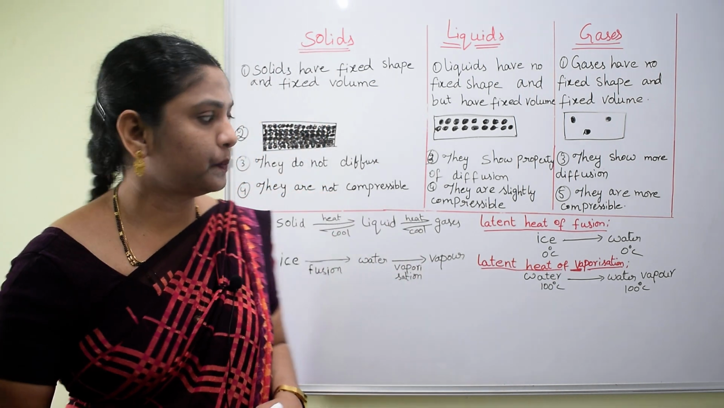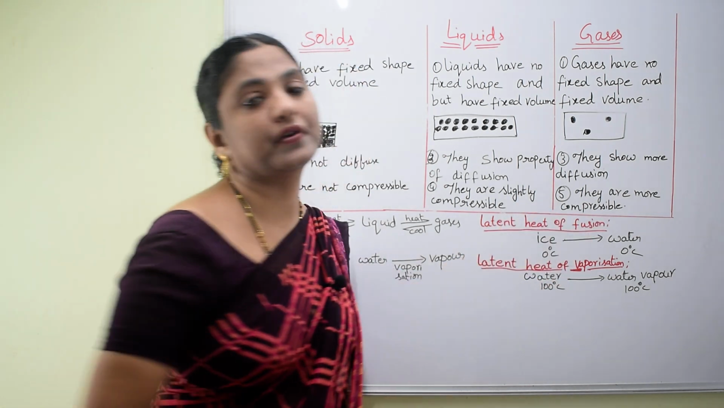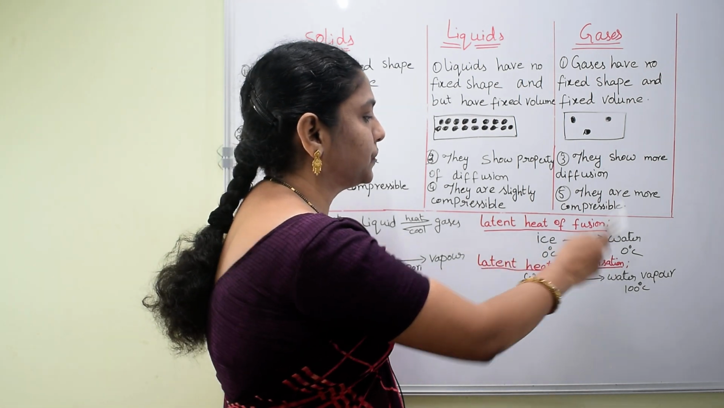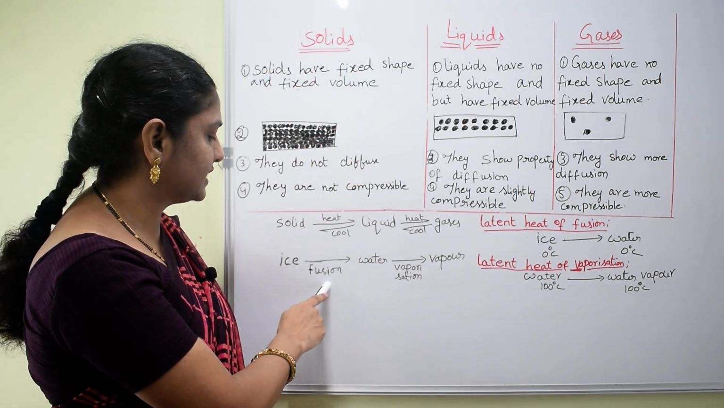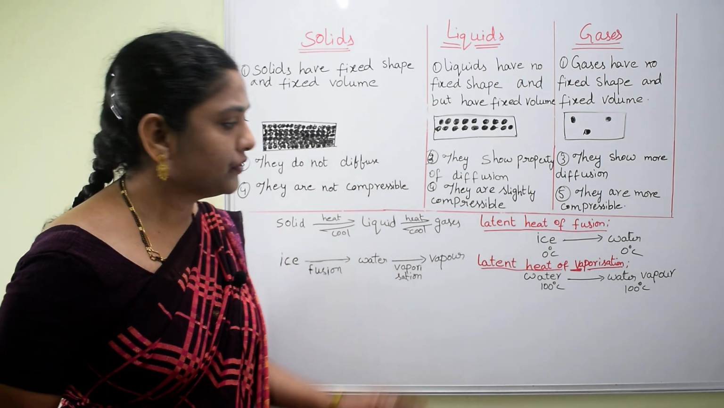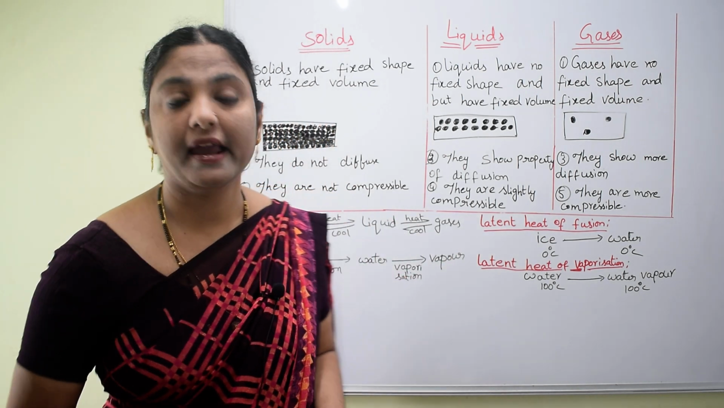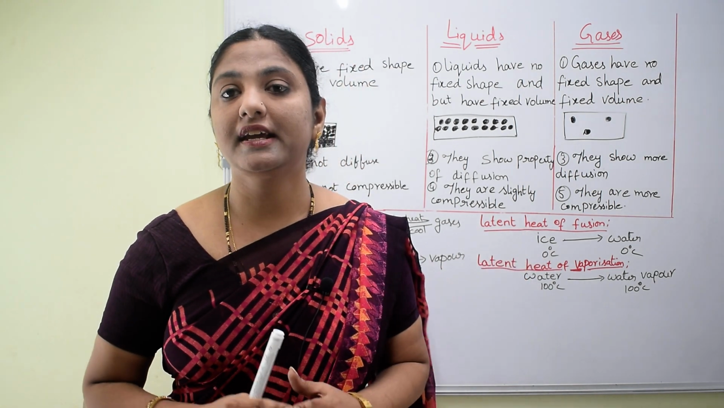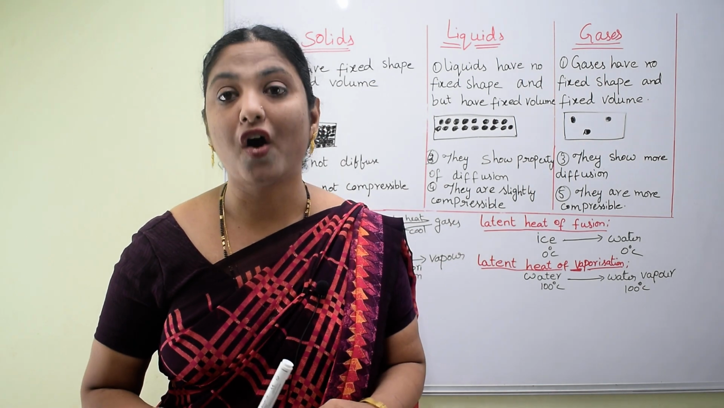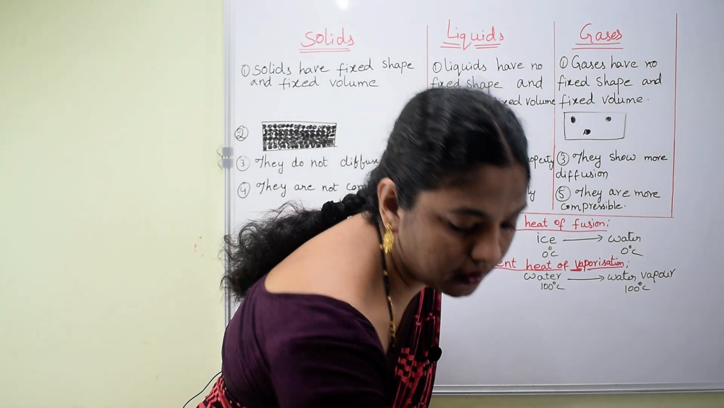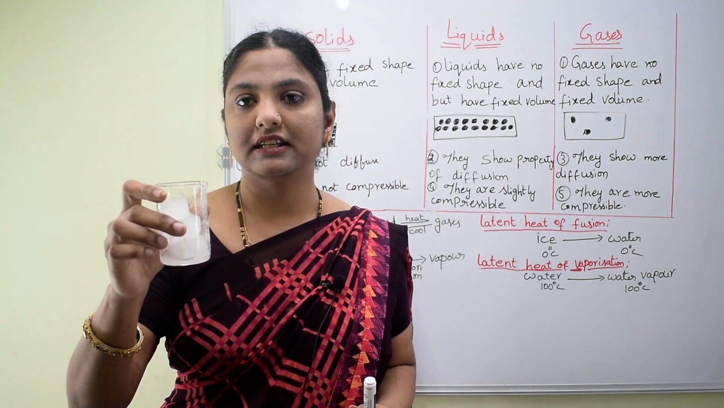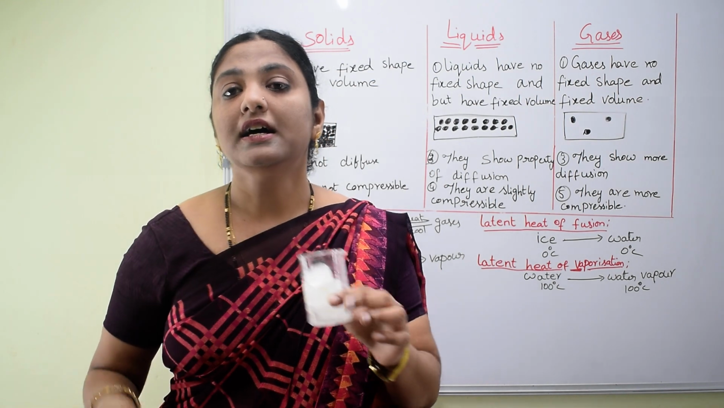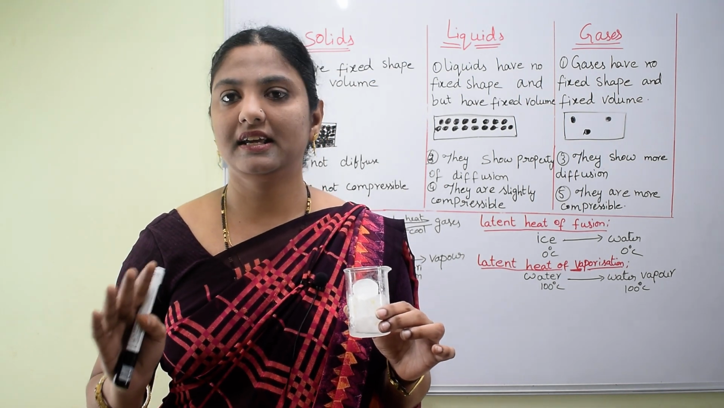Right. Now I am explaining about the latent heat of fusion. Here ice converts into water, which I already explained. This is the process of fusion. Now the latent heat of fusion explains the ice which is present at 0 degrees centigrade. I will show an example: this is ice. If I check the temperature, what is the temperature of ice? It is 0 degrees centigrade.